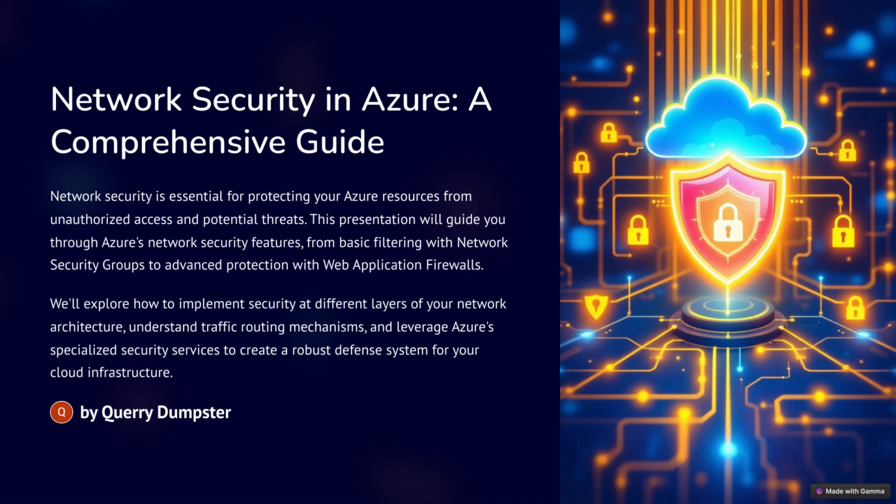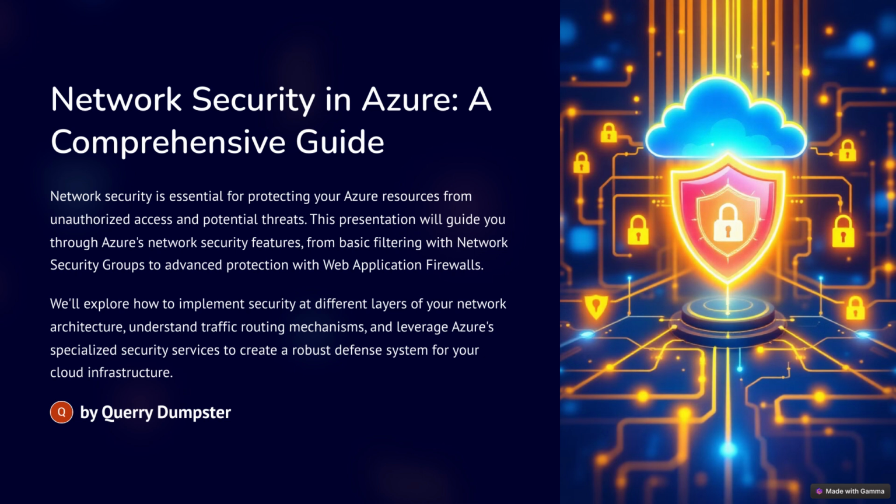Okay. Slide 7. User-defined routes, or UDRs, and network virtual appliances. Now we're getting into some real customization here. So this is where you can really start to fine-tune your network traffic. By default, Azure has its own routing rules, but with user-defined routes, you can override those rules. So you can create your own custom routes. So if I wanted to, for example, make sure that all traffic from a certain subnet goes through a specific virtual appliance, you can do that with UDRs. I can do that.